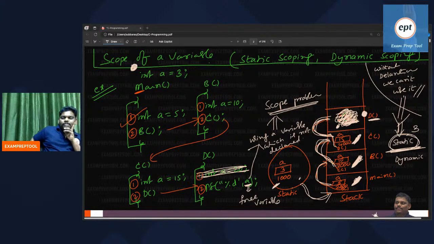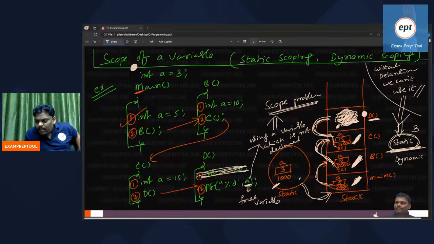Static is easy. Dynamic is complex. That is the reason I am requesting everyone: solving the problem early is a better idea. Because afterwards, many variables will come, many A's will come, and I don't know which one I have to take. Solving the problem early is better.